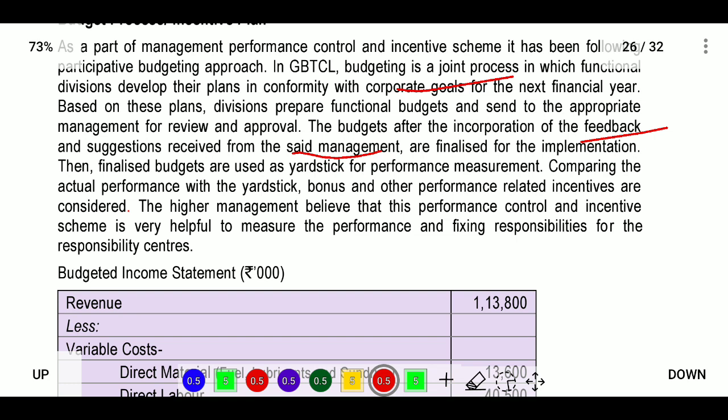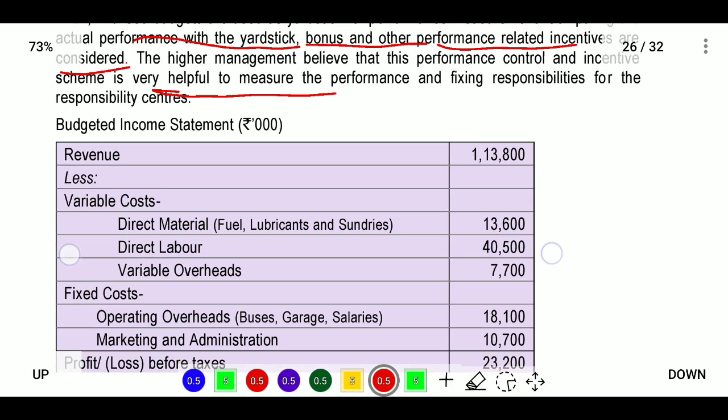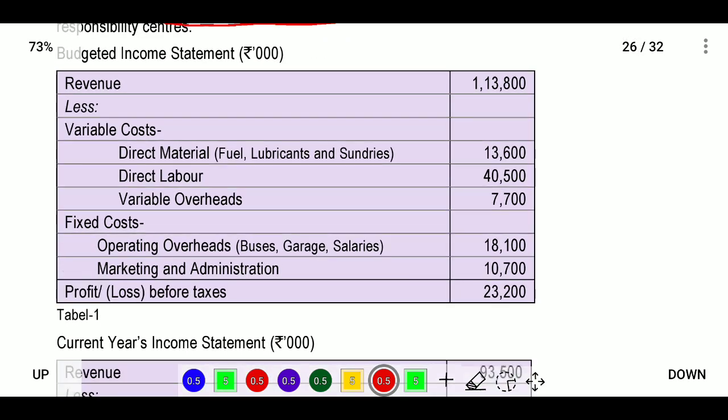They will accept it: ready sir, we will produce this budget, we are ready to provide these items, and we can reach this budget. That is the confidence they give their management. Once finalized, they compare the actual performance with the statistics, and bonus and other performance related incentives are considered. Based on this budget, they arrange for bonuses. Higher management believes that this performance control and incentive scheme is very helpful to measure performance and fix responsibility for the responsibility centers. They provided revenue of 1,13,800.